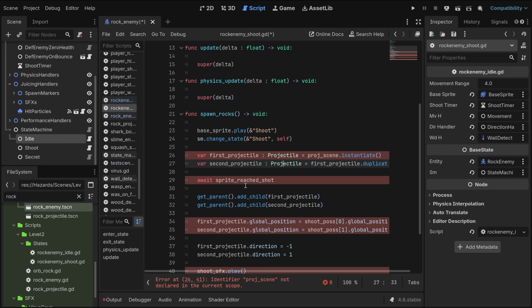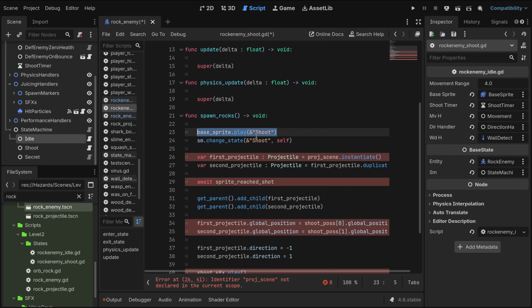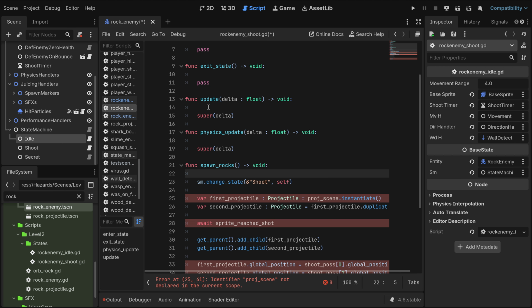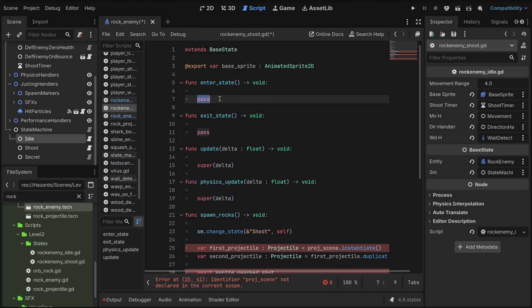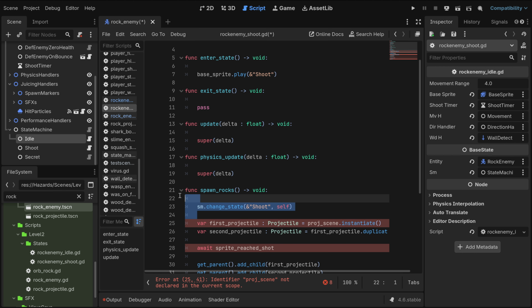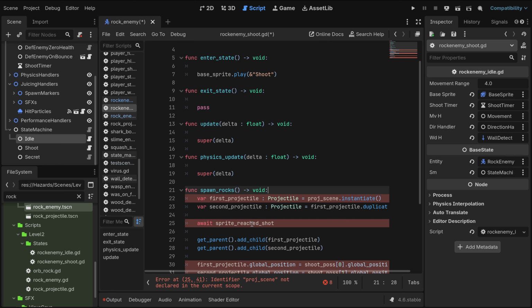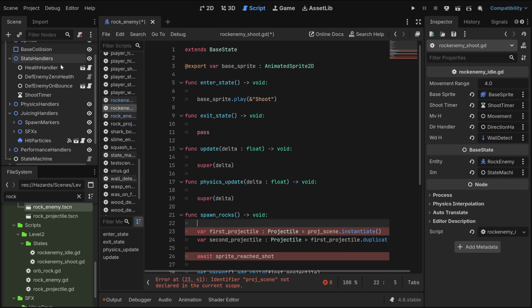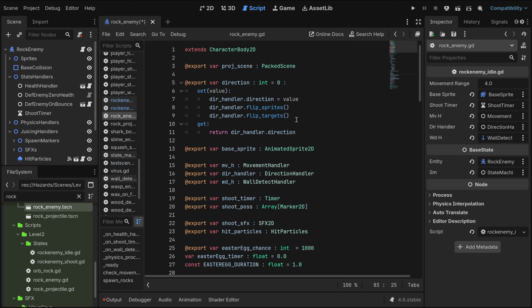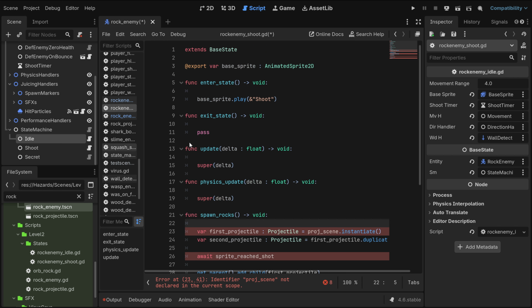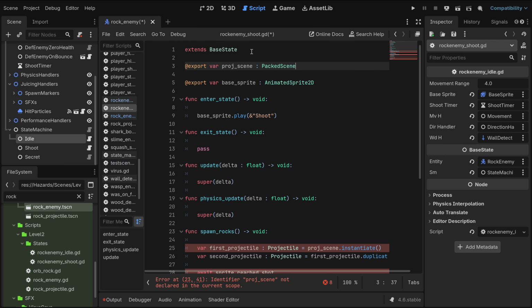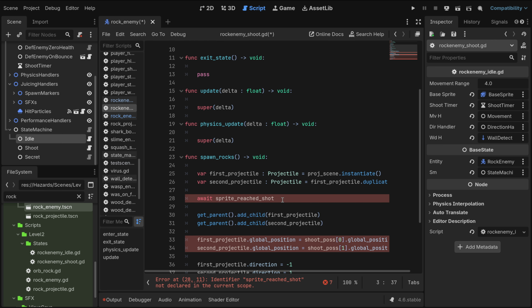Here on the shoot, we can actually just count this on the enter state, because it enters the state. Here we have, okay, we need the projectile scene here. Projectile scene, await sprite reached shot.